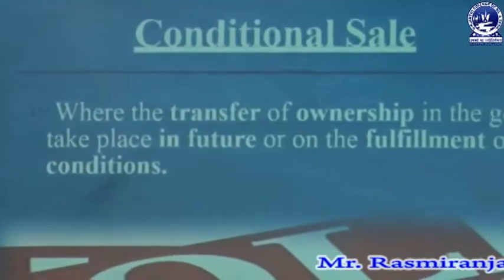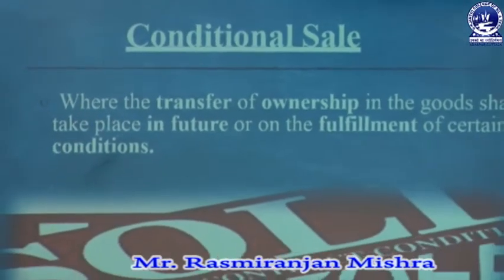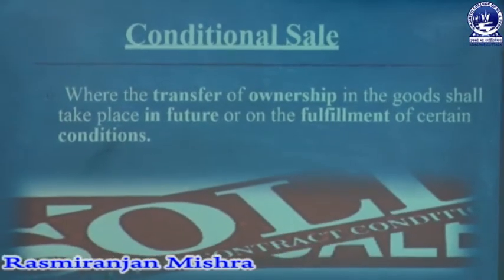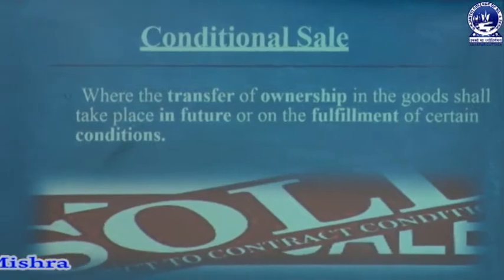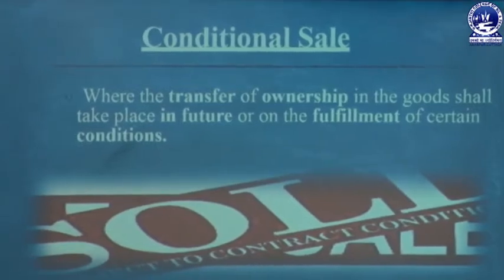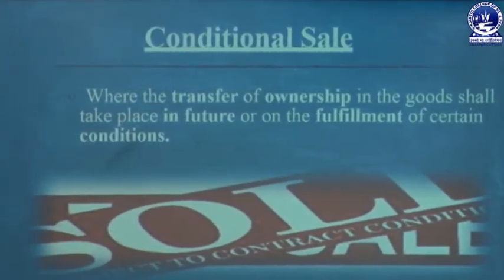The second one is conditional sale, where the transfer of ownership in the goods shall take place in future or on the fulfillment of certain condition. Conditional sale is otherwise called agreement to sell, that means the sale is made, but the ownership is not transferred at present, but will be transferred in future, or subject to fulfillment of certain condition. That is why it is called conditional sale or agreement to sell.